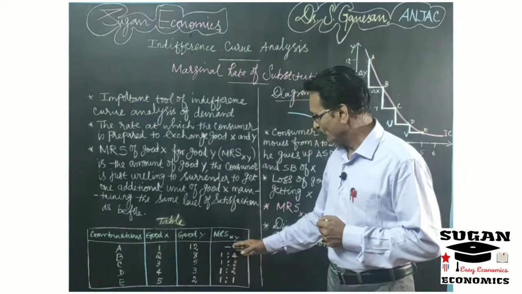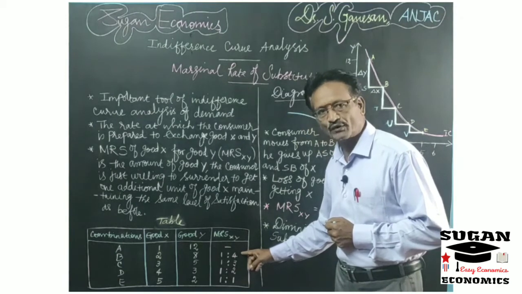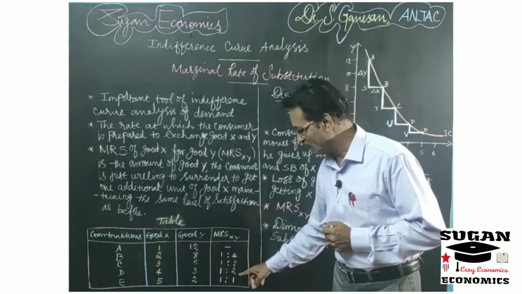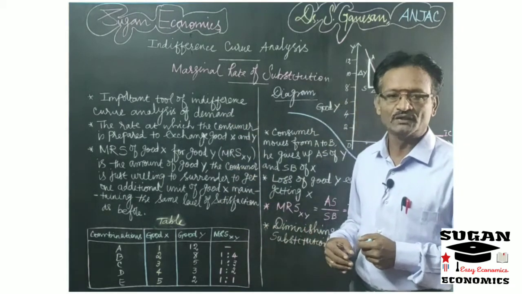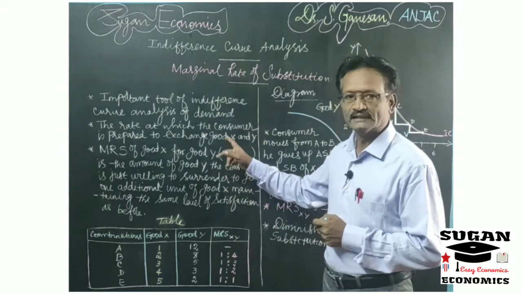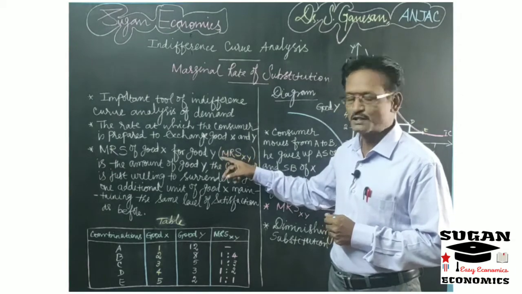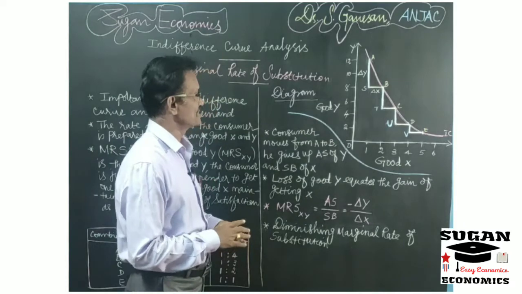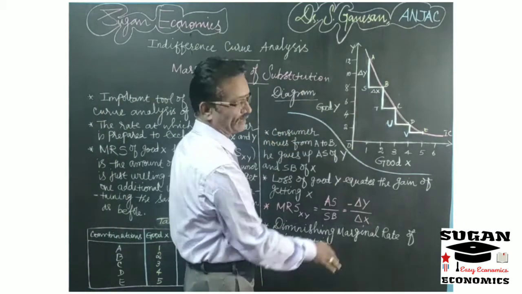So here you can remember, for getting 1 unit, at first the consumer is ready to give off 4 units of Y commodity, then he is ready to give off only 3 units, 2 units and 1 unit. So the marginal rate of substitution between the goods goes on diminishing. Because of that, there is a diminishing marginal rate of substitution in the combination of goods and services. Now this concept will be explained with the help of a diagram.